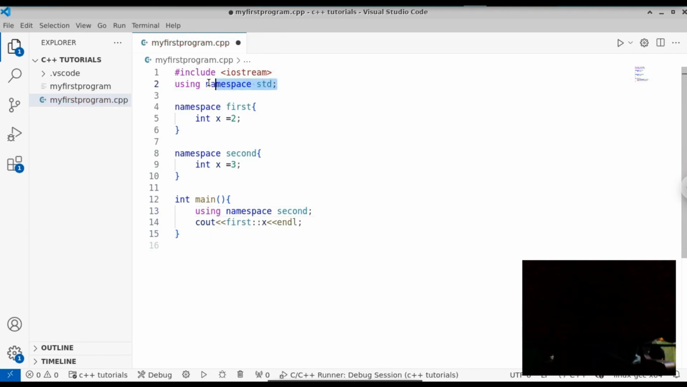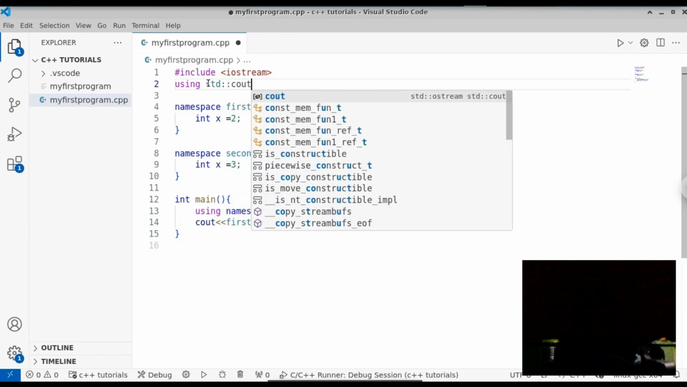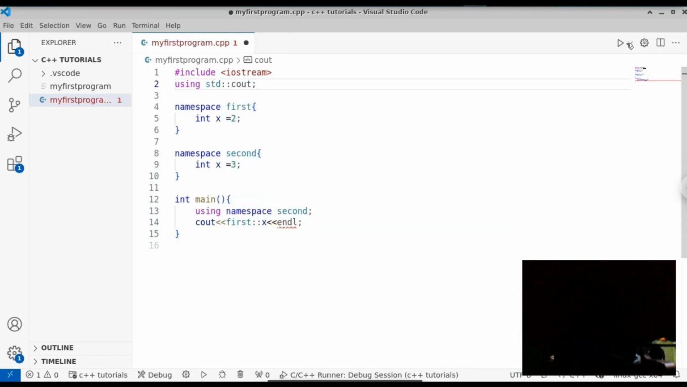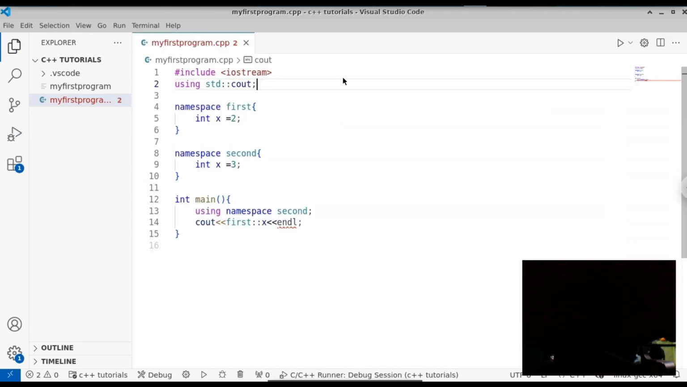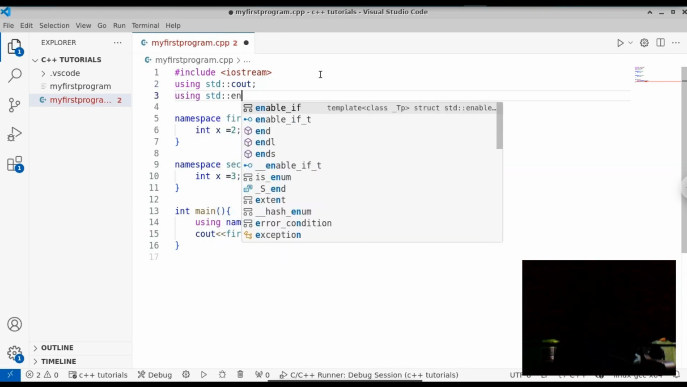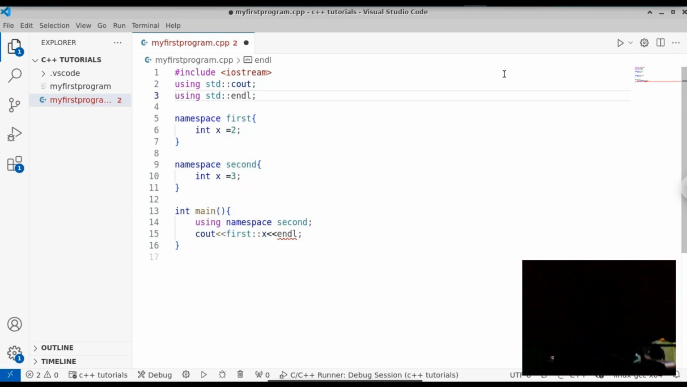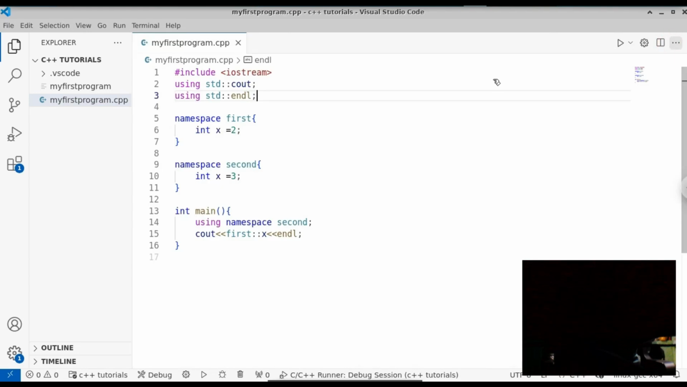If you want to use a specific function, you can do that with a statement like using standard cout. You can create a specific statement like this, using standard cout, instead of having a general statement like using namespace standard. You can have a statement like this, using standard endl. We're going to use the endl only. With the help of this, you can have broader variable names.